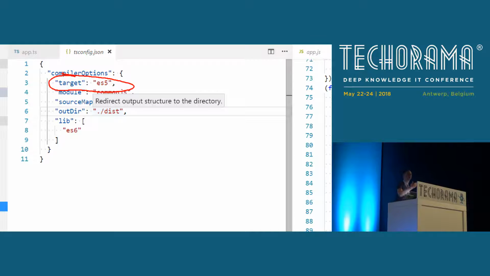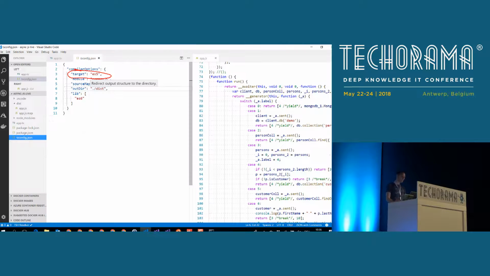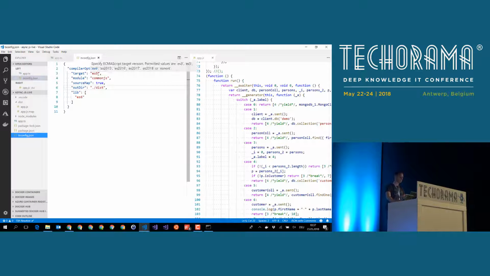And based on the target, the TypeScript compiler will translate promises and async await to the proper JavaScript code, which might be very old, from the Stone Ages, ECMAScript 3, rather old, ECMAScript 5, or pretty new, ECMAScript 2017, or something like this. Let me quickly show you what I mean with that.